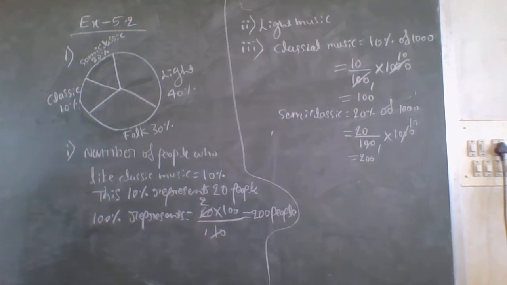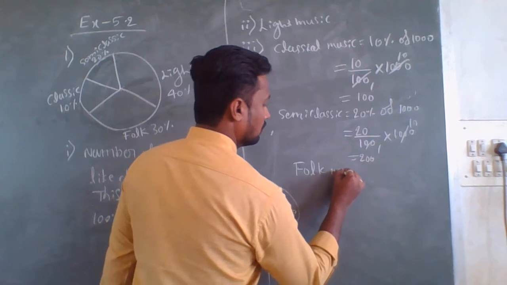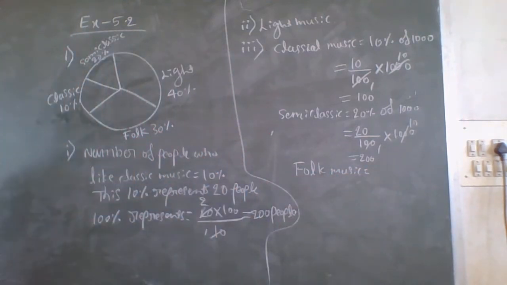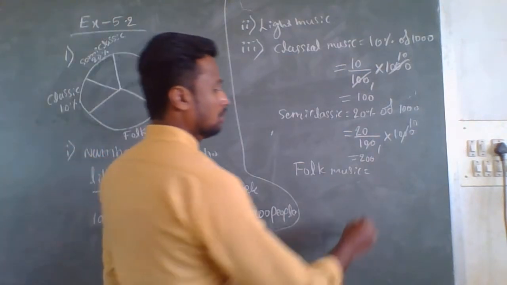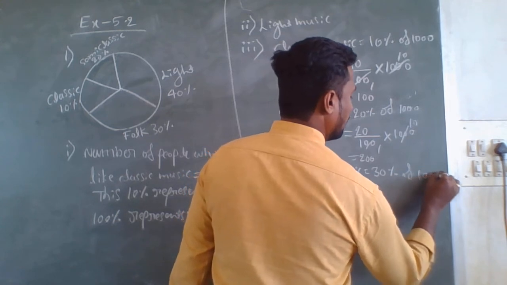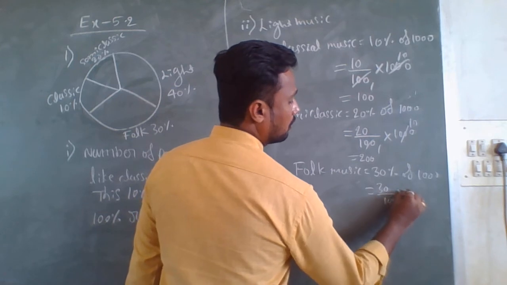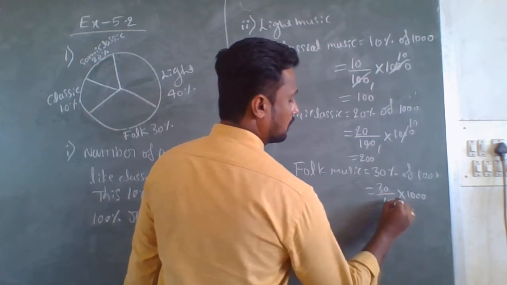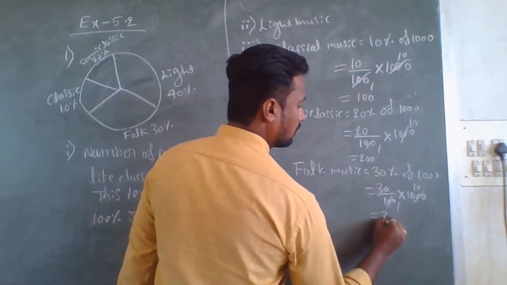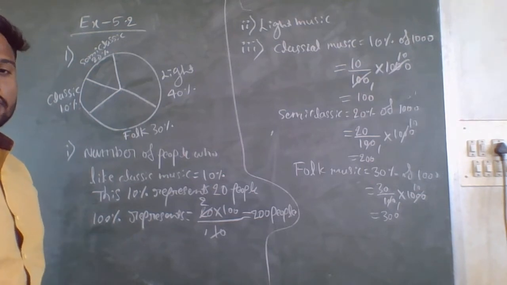Like that, next folk music. For folk music, how much are they given here? 30%. 30% of 1000 CDs they have to make. So 30% means 30 by 100 into 1000. So here 100 on the 1000, 30 into 10, 300 CDs they have to make.